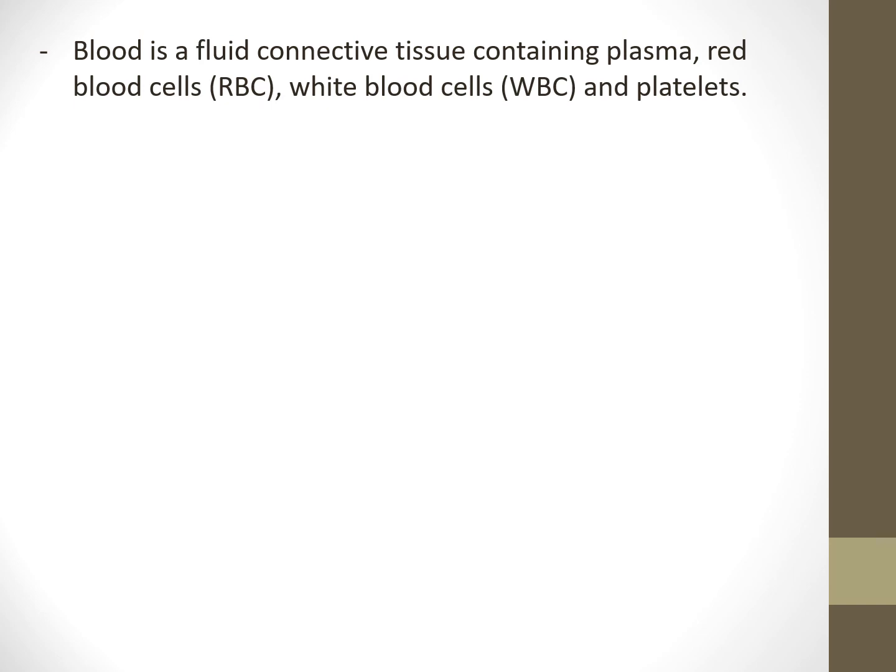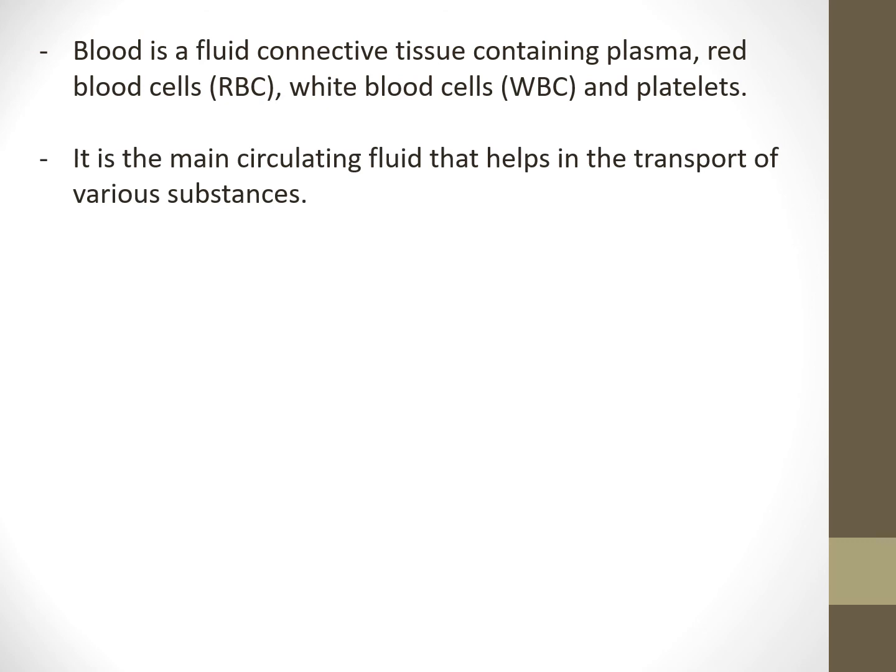Moving on to the next specialized connective tissue, and that is blood. Blood is a fluid connective tissue containing plasma, red blood cells, white blood cells and platelets. RBCs mainly help in transport of respiratory gases. WBCs provide us immunity, and platelets help in blood clotting. It is the main circulating fluid that helps in the transport of various substances.